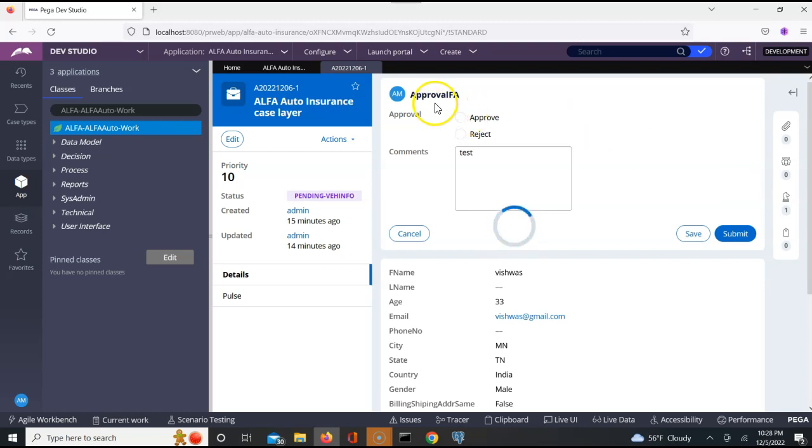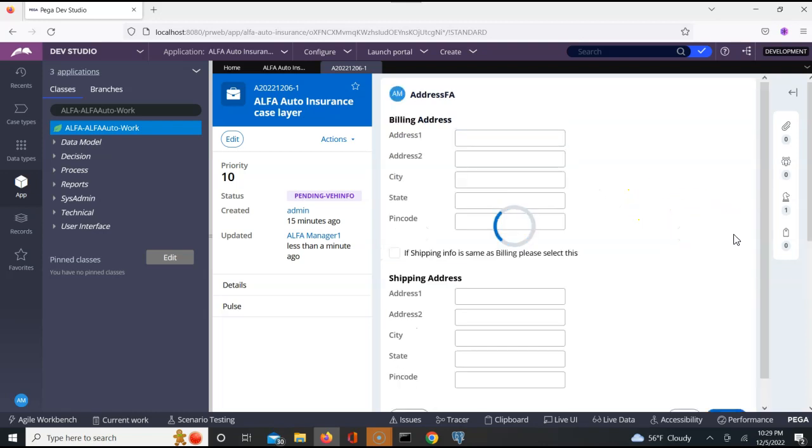Now he also gets approve and reject. Why? Because he's a manager, right? Ideally, what are we doing? If you see in the workflow, we are routing it to manager one. Yes or no? Yes. See, approve, submit. And he can access this also. Why? Because he is part of that access group. He can access the other screens also. Does it make sense, guys?